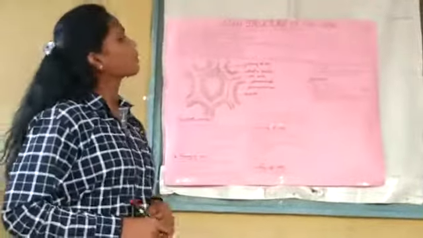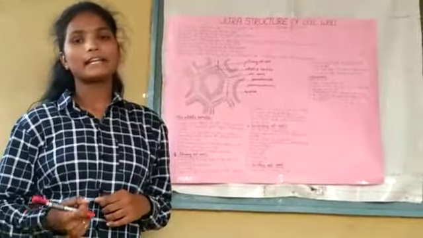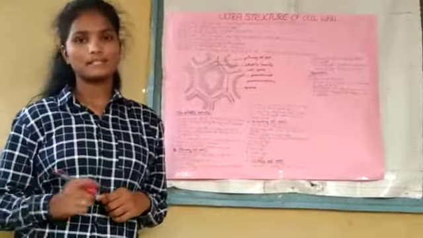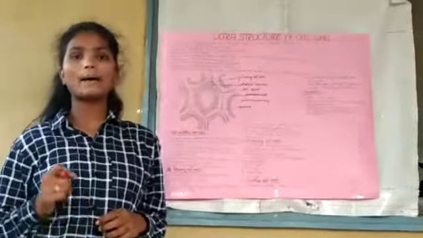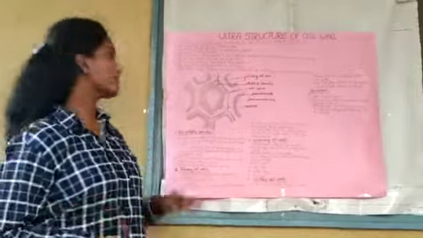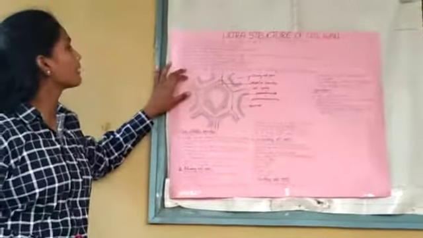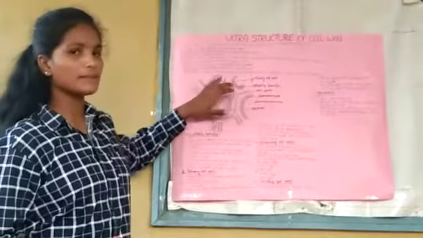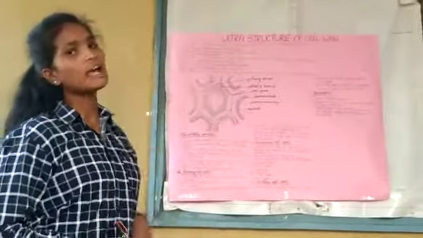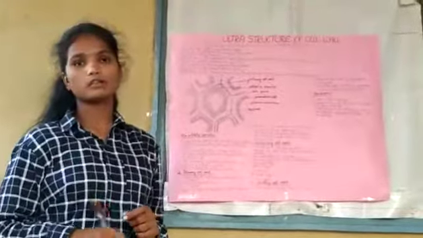It may be present in prokaryotes, in algae, in fungi, and also in plants, but it is absent in animal cells. This feature distinguishes plant cells from animal cells. The cell wall consists of three layers. Those are the middle lamella, primary cell wall, and secondary cell wall. Occasionally, a tertiary cell wall may also be present.